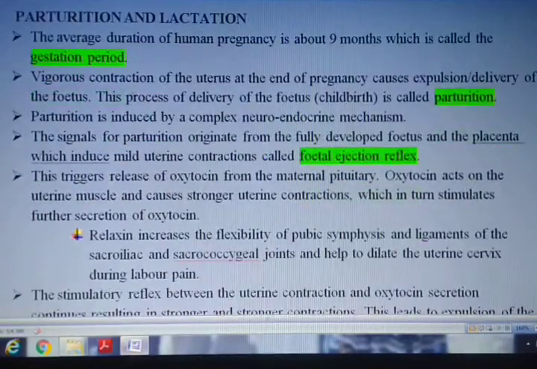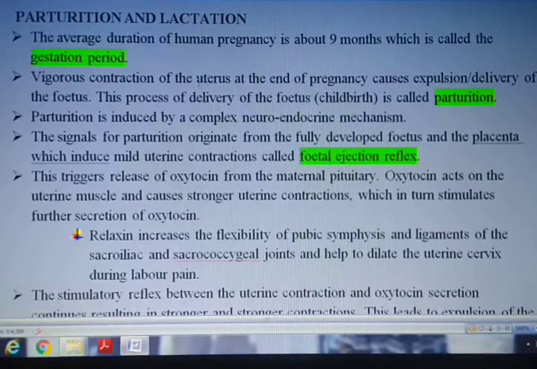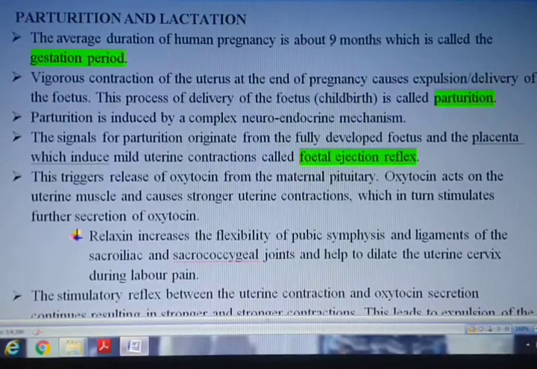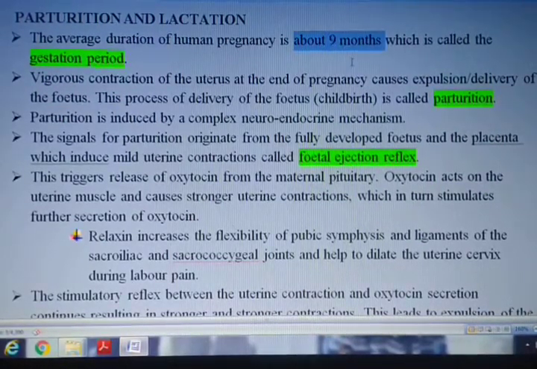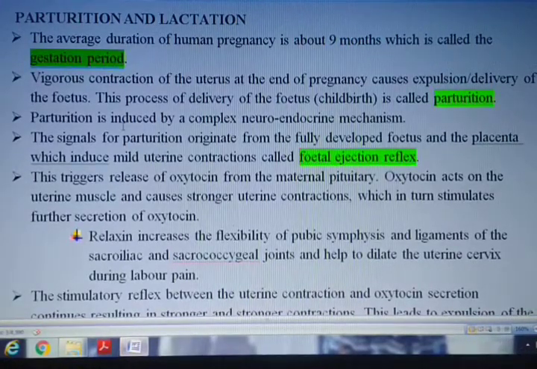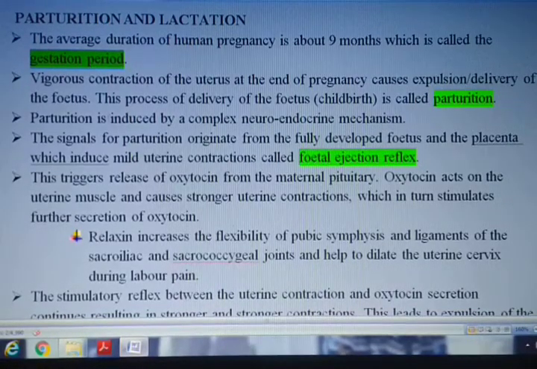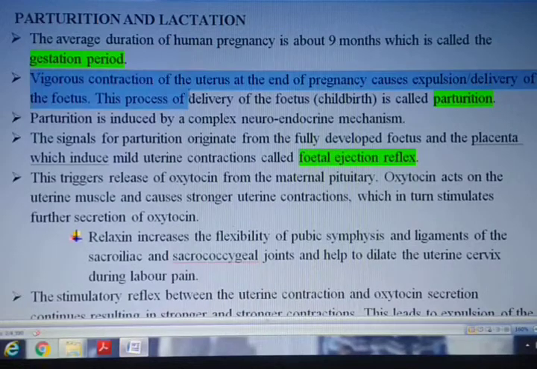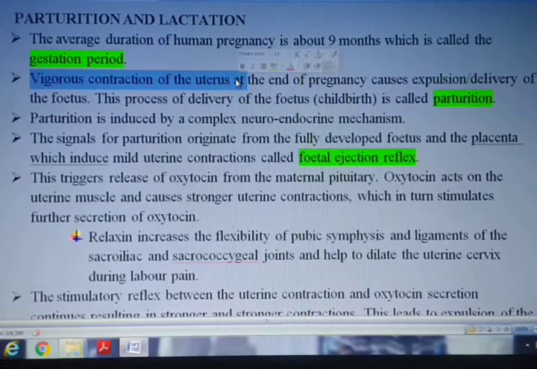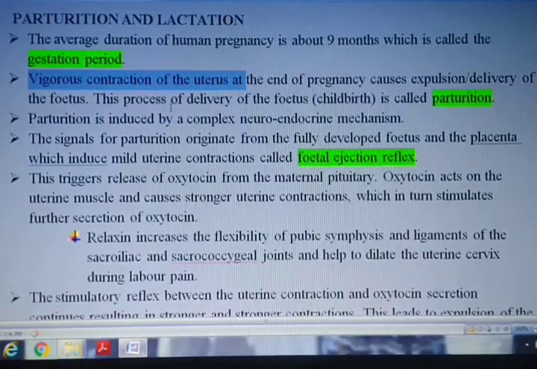Now you know about the duration of pregnancy. It lasts for 9 months in human beings. This period of 9 months is called the gestation period. At the end of this gestation period, vigorous contraction of the uterus starts, and this contraction is involuntary.